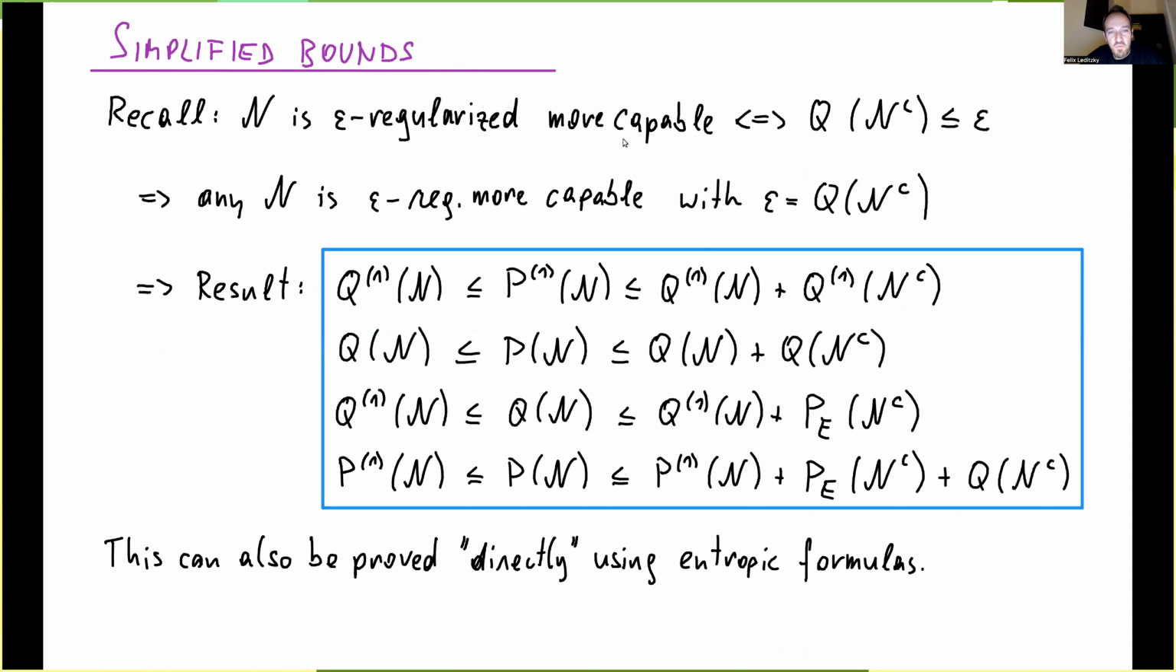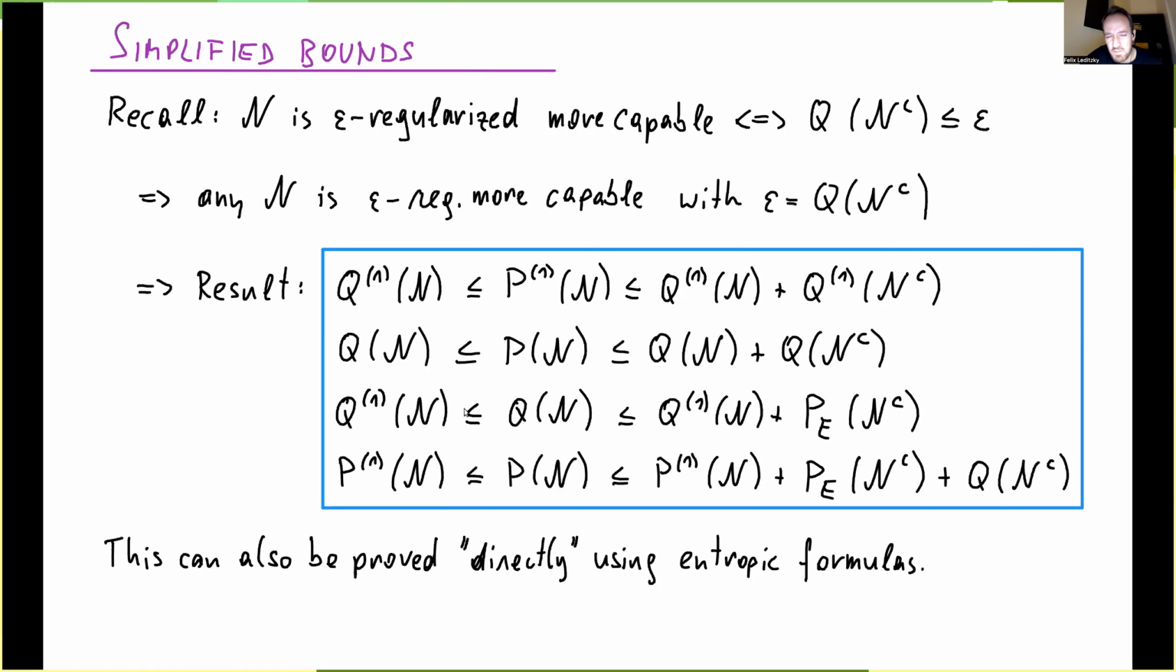And then immediately these bounds turn into a rather nice form. So for example, for epsilon regularized more capable, if we just choose the epsilon to be the quantum capacity of the complementary channel, then every channel is epsilon regular more capable. Yeah. So it sounds a little vacuous, but it actually leads to very nice capacity bounds that are all phrased in terms of capacities itself. Okay, so this is our main result, or one of our main results, that we have this set of inequalities where the information quantities and the capacities of a channel are bounded in terms of these corresponding quantities for the complementary channel.